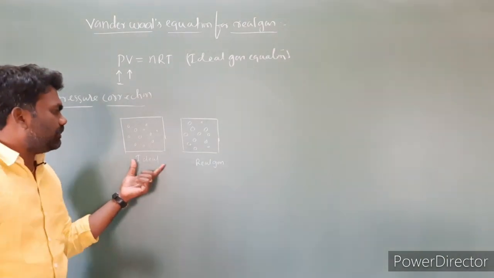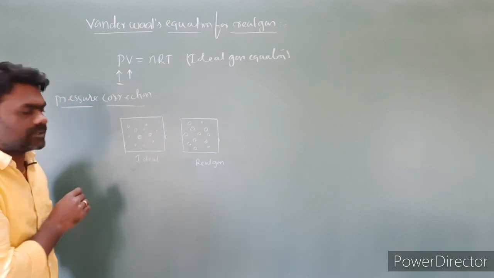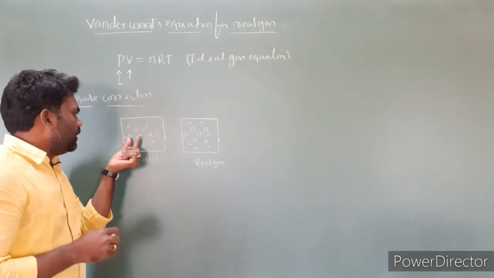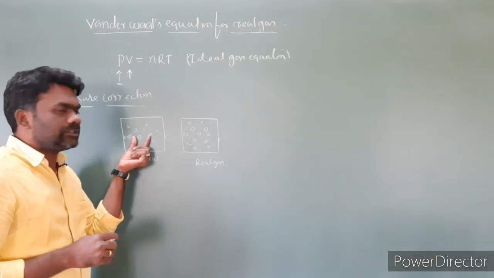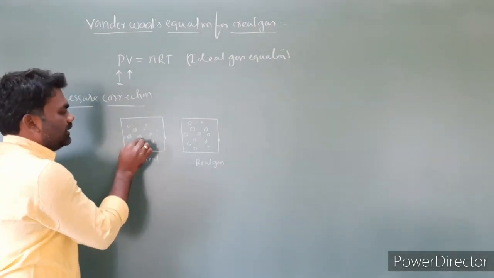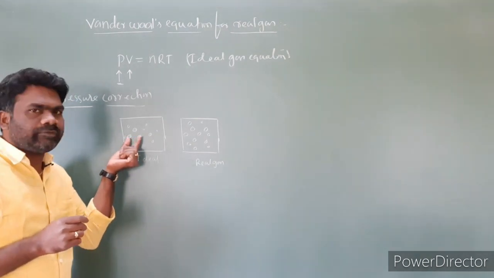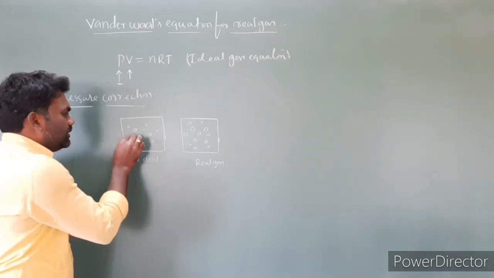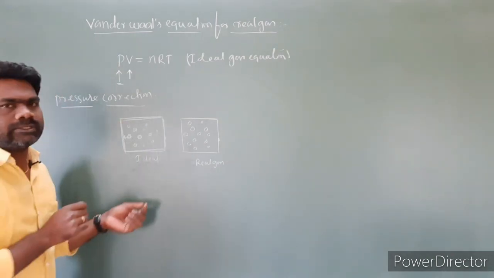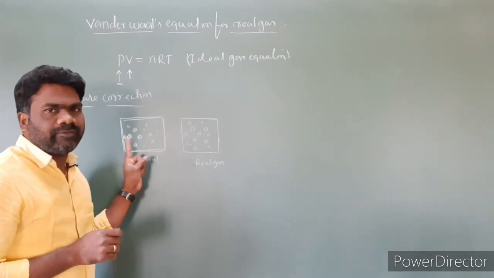Now if you observe the pressure in these two cases, in the ideal gas there is no force of attraction between the gas molecules. So the gas molecules will strike the walls of the container with full impact. The molecules are not dragged backward, because there is no force of attraction. Even if there are gas molecules surrounding a molecule, they do not drag the molecule striking the wall. As a result, the ideal gas molecules strike the walls of the container with full impact.